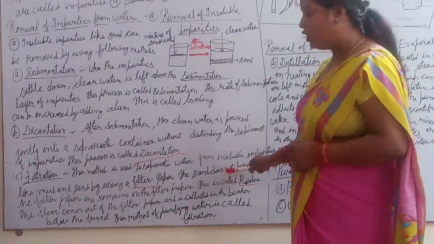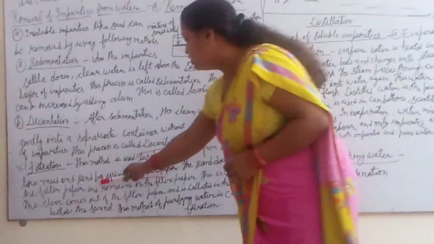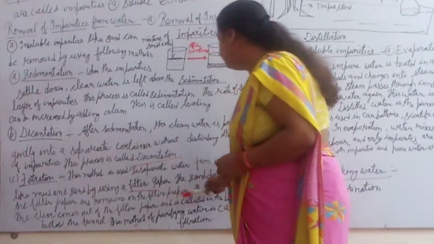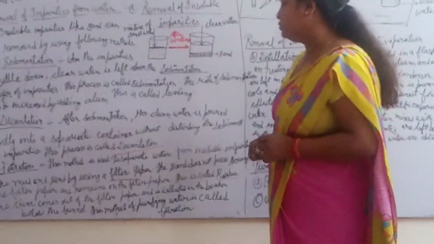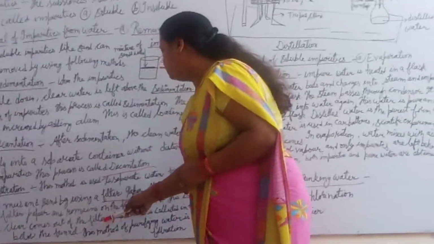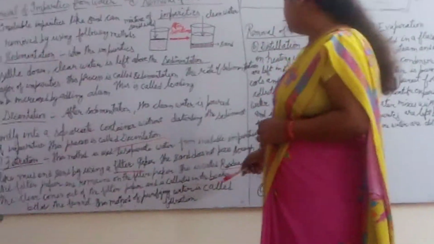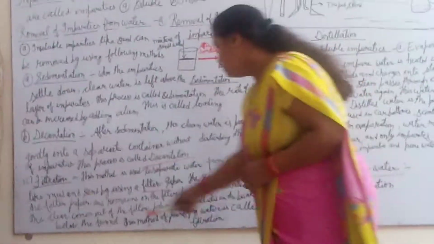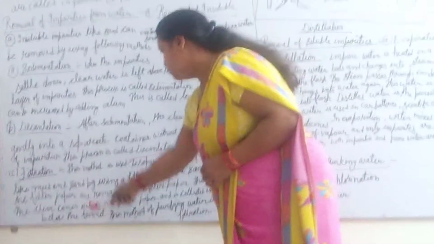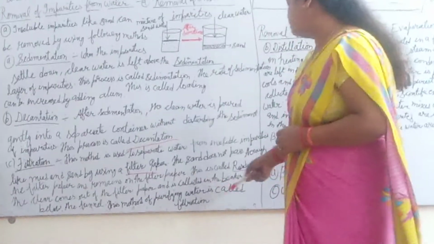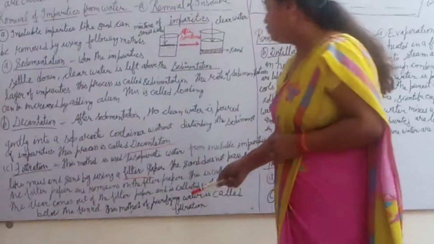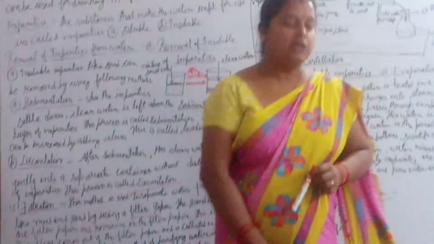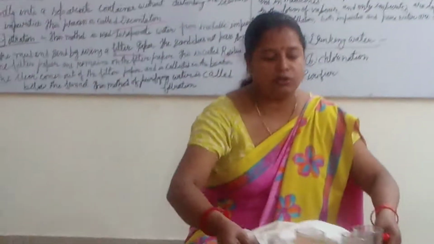The sand does not pass through the filter paper and remains on the filter paper. This is called residue. The clear water comes out of the filter paper and is collected in the beaker below the funnel. This is the purified water we are obtaining. This is called filtration. Now look at this experiment with all of you.